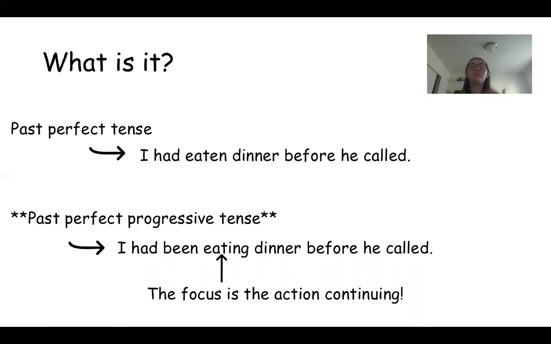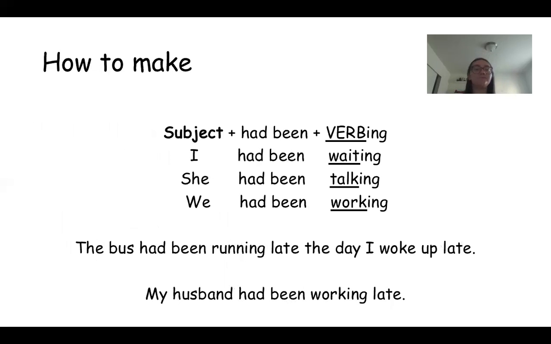So when we use the past perfect progressive tense, the focus of the sentence is that one action was happening when the other action happened. So you're having this action going on, but then you have another action going on. And both of those actions happened in the past. And that's why we use it.